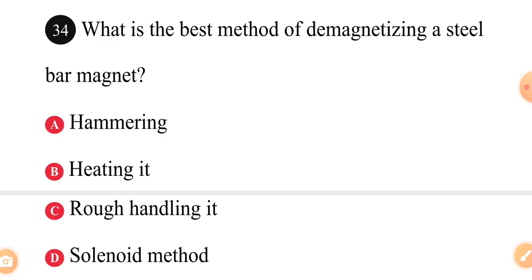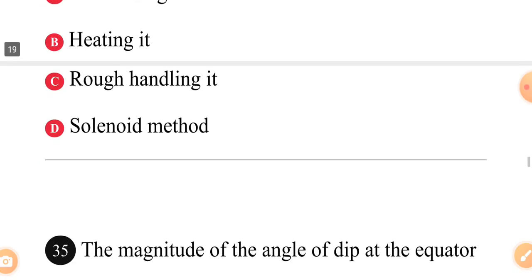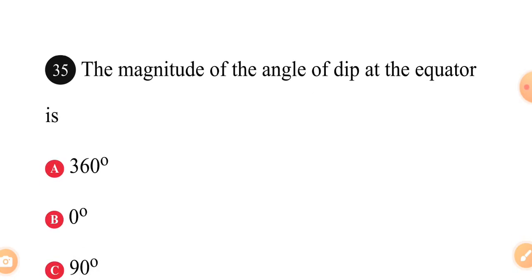D, solenoid method. Just note it: the answer is D, solenoid. You just use a solenoid on it, and the magnetic properties will begin to reduce until they all finish.